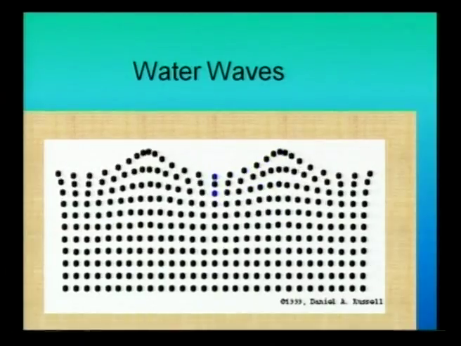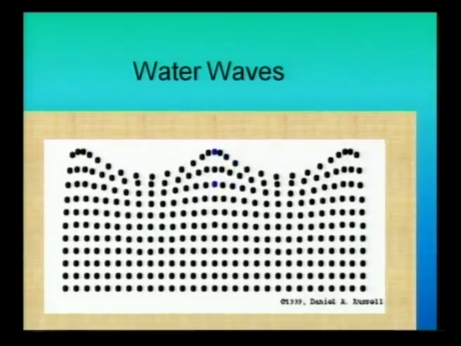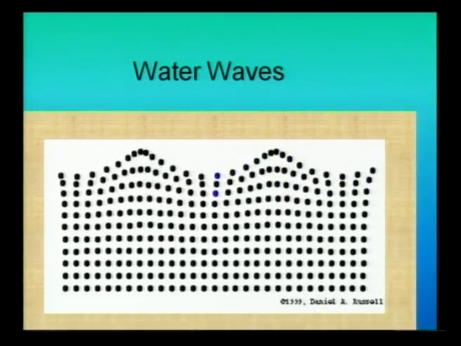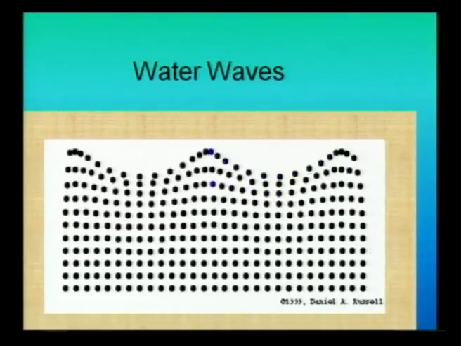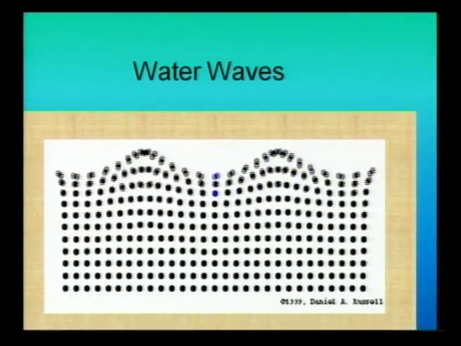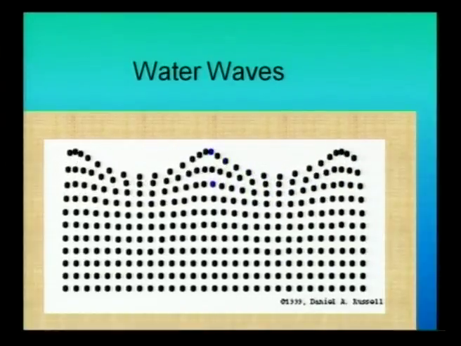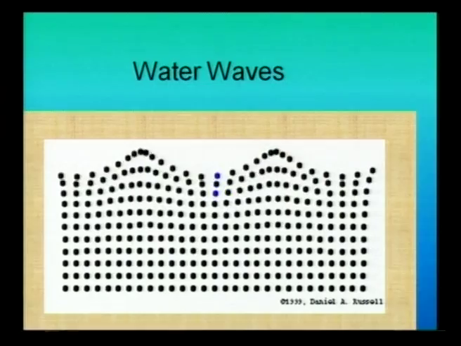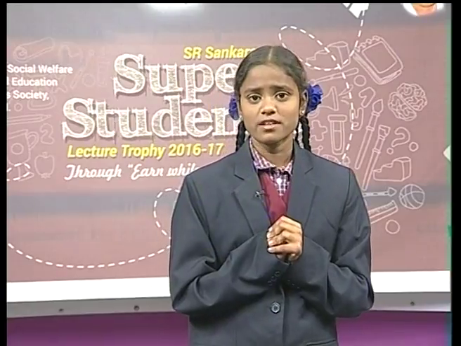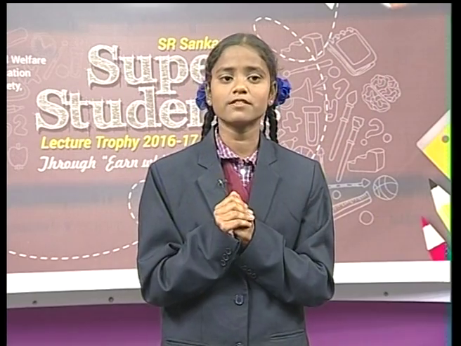So friends, we already learned that a wave is a vibratory disturbance in a medium. Here we are observing blue particles, they are not moving, but there is a disturbance in the medium. So friends, we can say that water waves are an example of transverse waves. Friends, do you understand what is meant by transverse waves and longitudinal waves? Longitudinal waves involve a change in the density of a medium, whereas transverse waves involve a change in the shape of the medium.